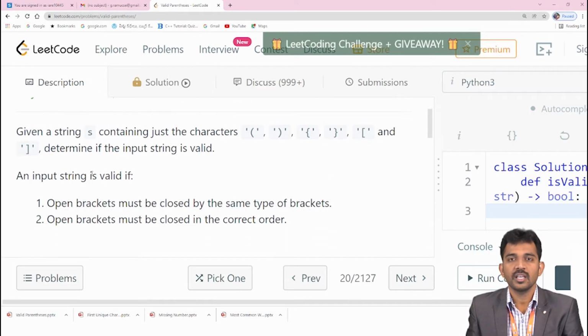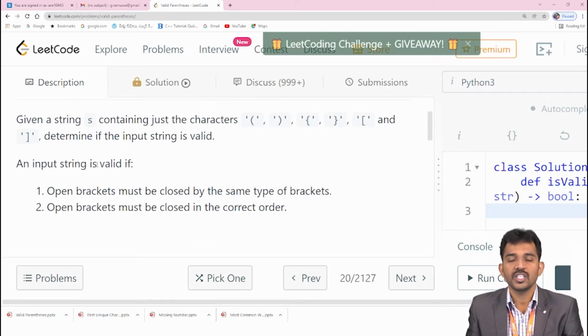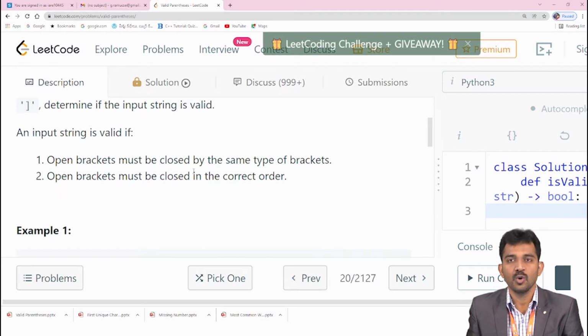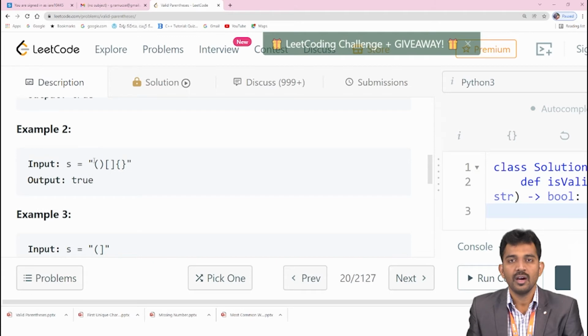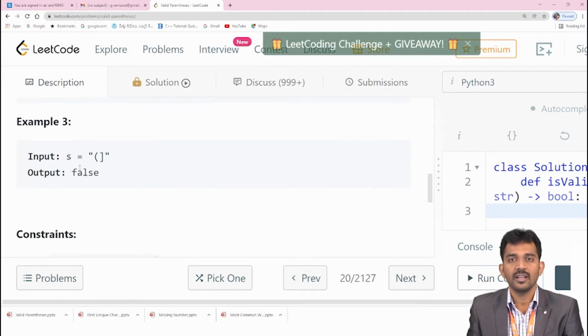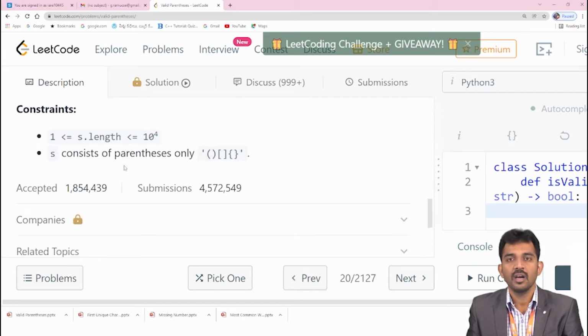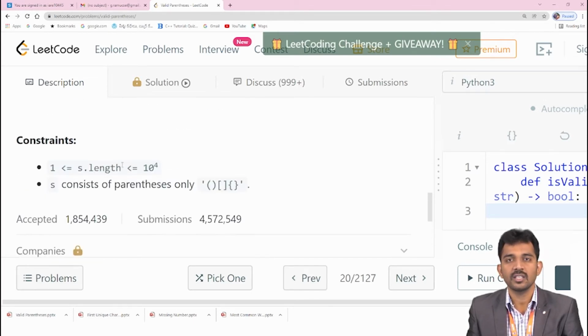See the string as it is. The input string is valid if the open brackets must be closed by the same type of brackets. And open brackets must be closed in the correct order, right? The order should be the same. This example is true, and this example is true, and this is false because it's open but it is not respective of the close. Got it? And these are the constraints they asked, right?